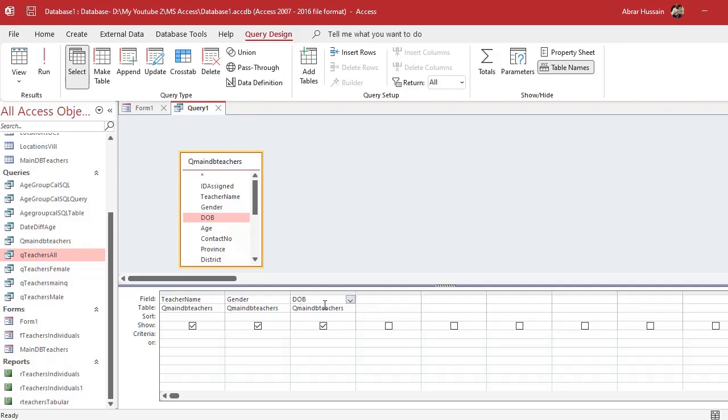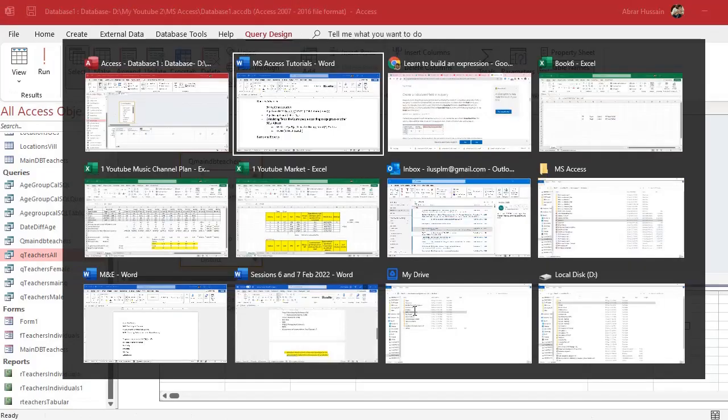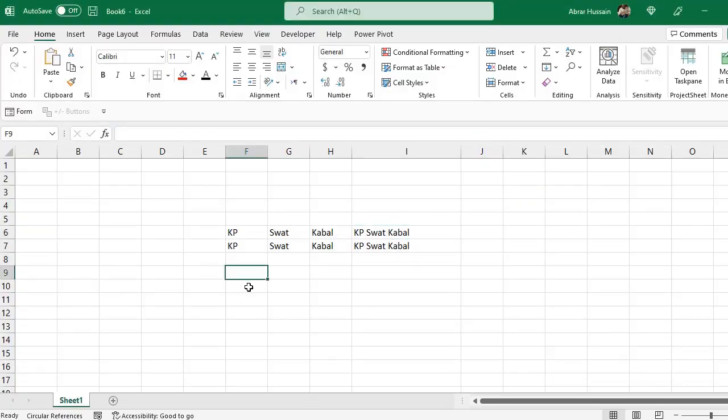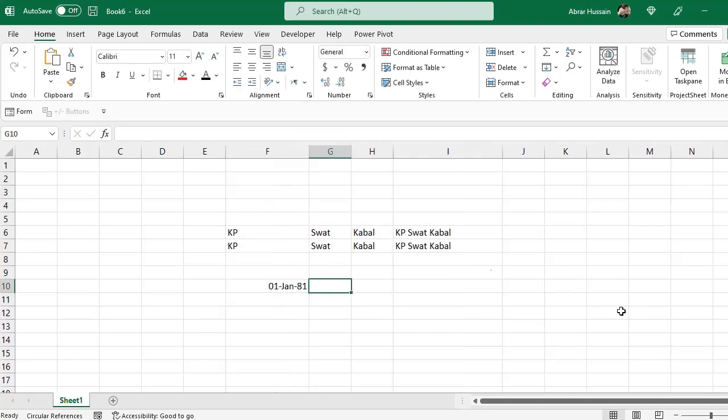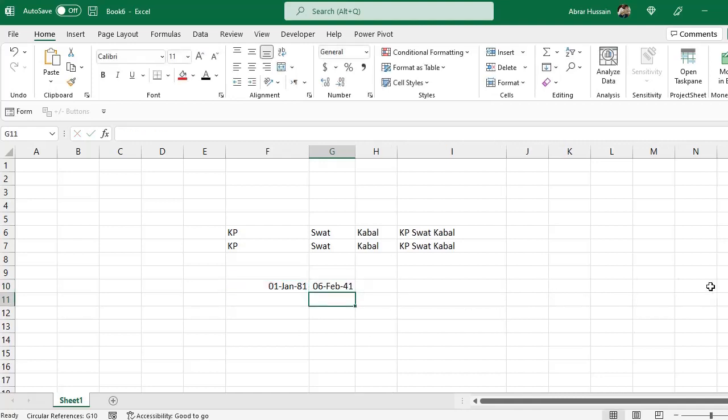So how can you do this from the DOB? In Microsoft Excel, for example, if we have a date of birth of someone and we want to calculate his age in years, the simple way is usually there is TODAY. Today is the formula for obtaining the date of today, minus the date of birth.